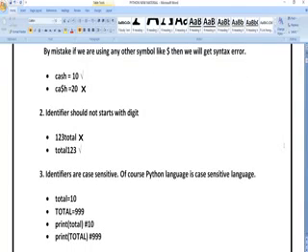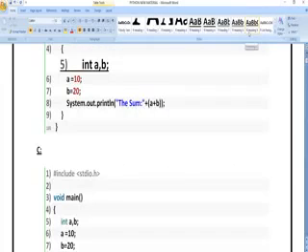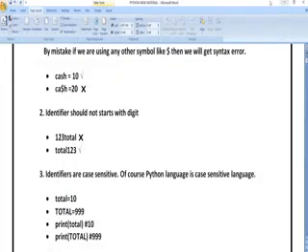Whatever values you are defining, whether an integer, a character, a string, or a number, no problem. But the condition is that you should not start with a number. Here you can see an example, total123. First, you should not start with a number. So you can define a value called total123.